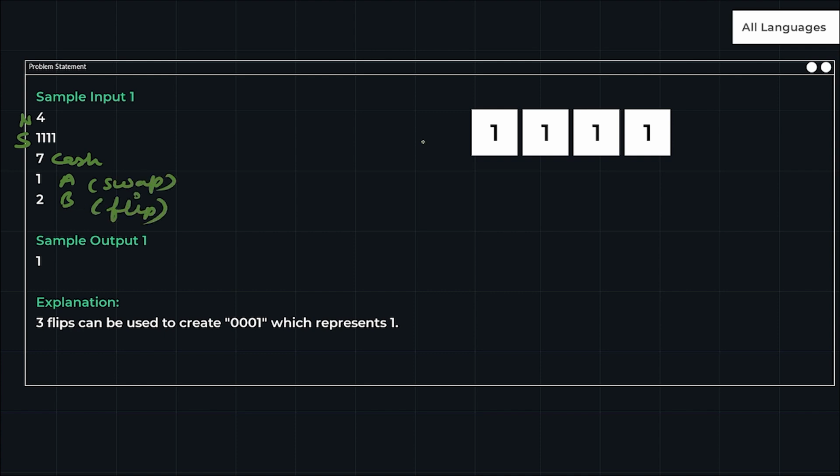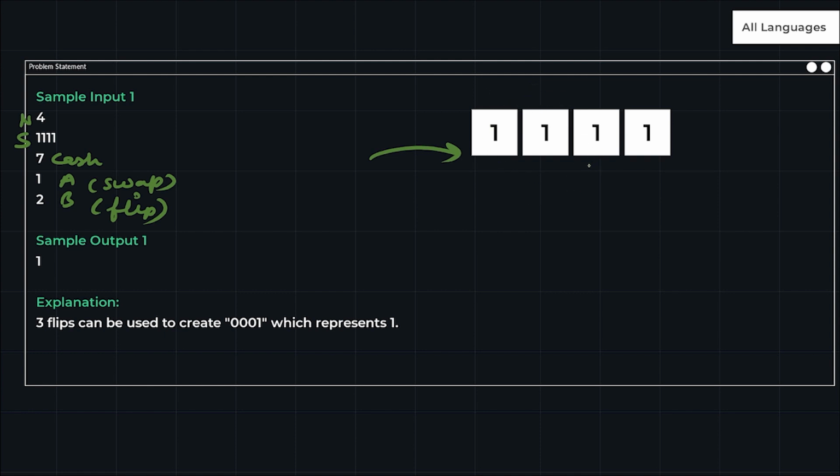Suppose this is my given string. First let me see if I can do a swap here or not. I cannot do a swap because there is no 0. If I swap between 1 and 1, it will remain 1 only, right? So I cannot perform a swap operation here. So what I can do is flip.